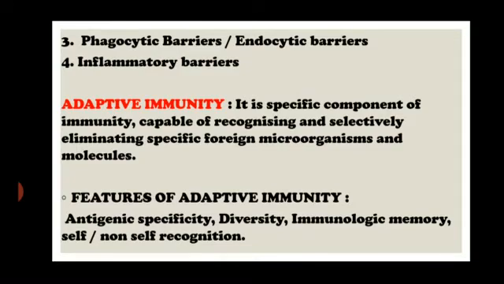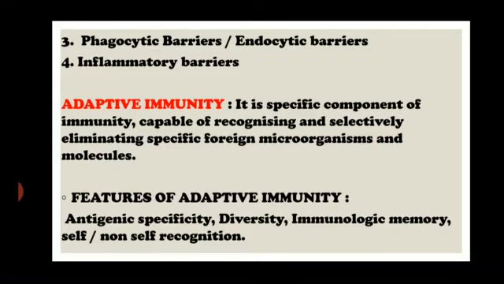For example, for poliovirus, specific antibodies are formed in our body, so that becomes specific only for poliovirus. For another virus we need another set of antibodies, so it is a very specific component of immunity.